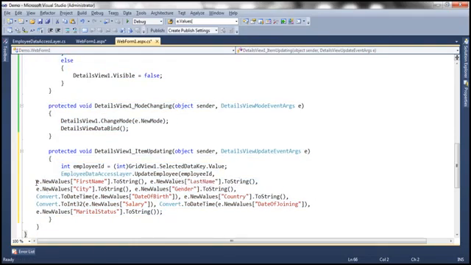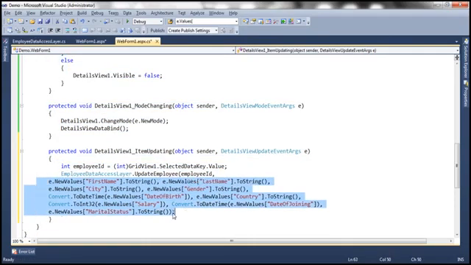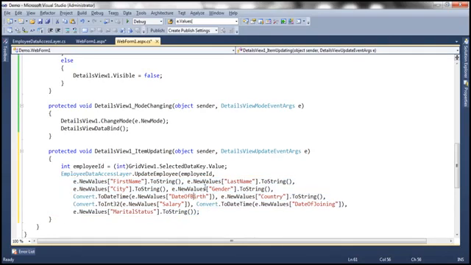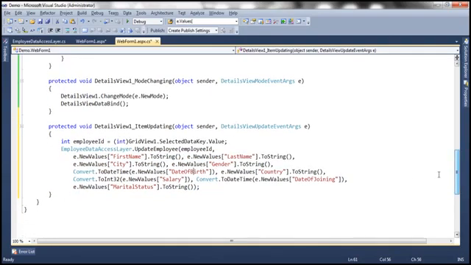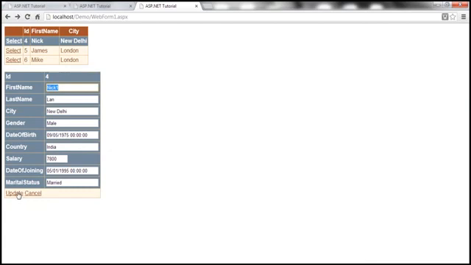Okay, so if you look at this code, it's again pretty straightforward. It's the same thing. It's just that we are trying to retrieve the values for all of the parameters. Okay, so once we update the table, then what do we need to do? When I click update here, what's going to happen? It's going to take these values and update the database table. But then it will still remain in this edit mode. We don't want that to be in edit mode once the database table is updated.